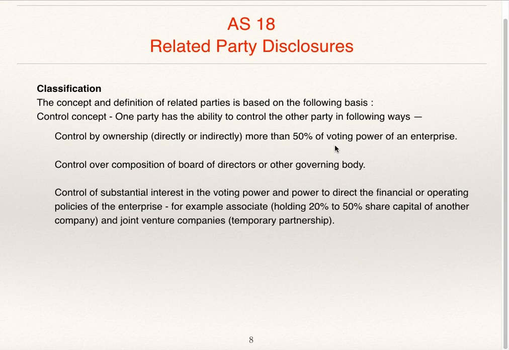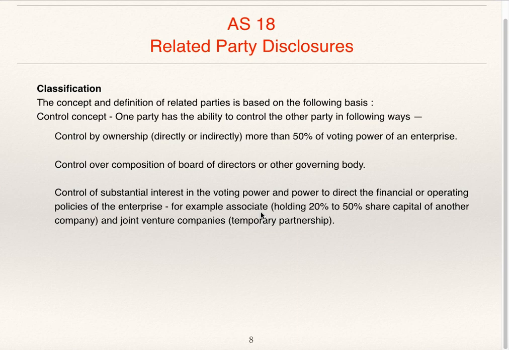If a company holds more than 50% of share capital of some other company, then the company which holds the share capital is known as holding company, and the company of which share capital it holds is known as subsidiary company. Control over composition of board of directors or other governing body, control of substantial interest in the voting power, and power to direct the financial or operating policies of the enterprise.